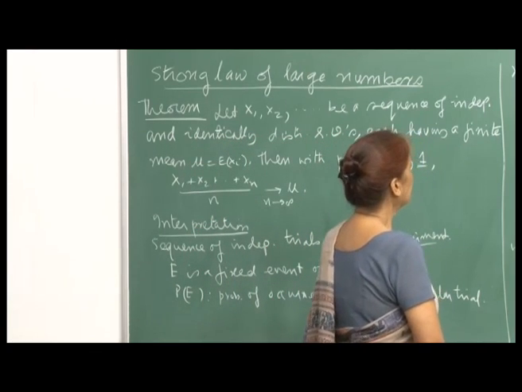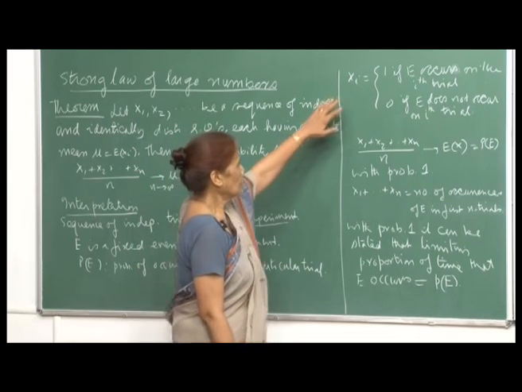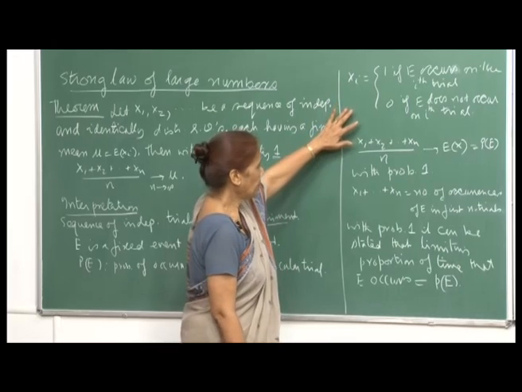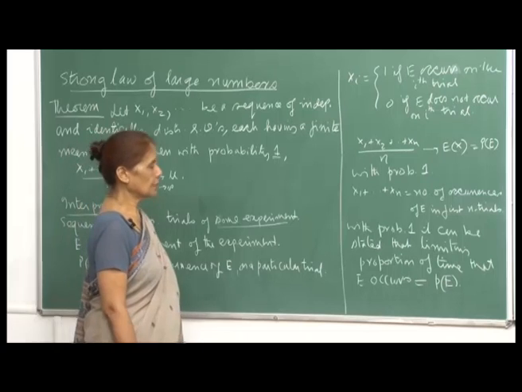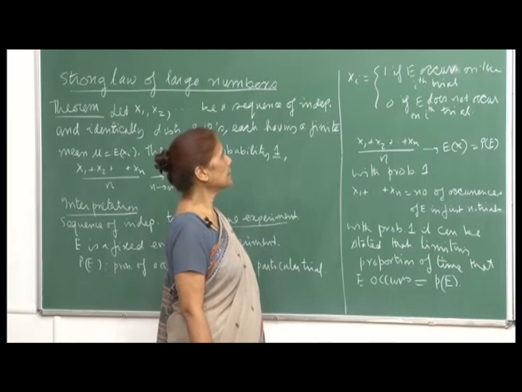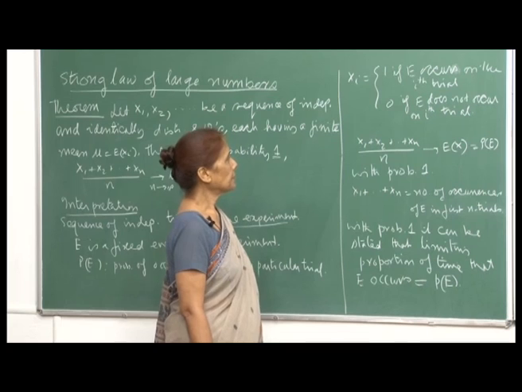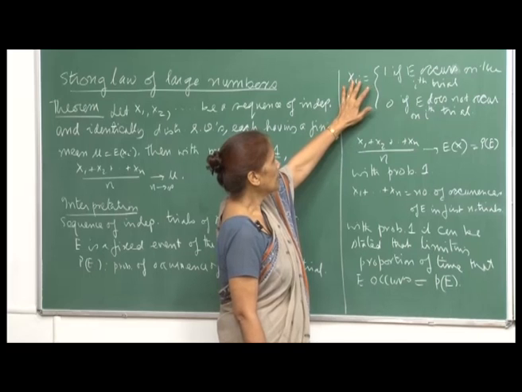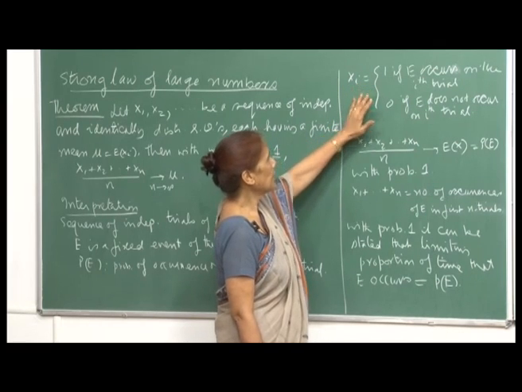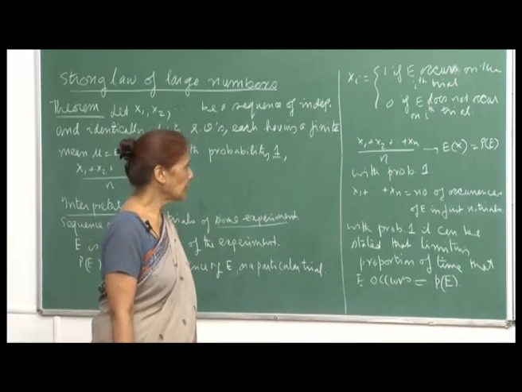Now, define X_i as 1 if E occurs on the ith trial, and 0 if E does not occur on the ith trial. I am defining an indicator variable just to show you how we can interpret this strong law of large numbers. Okay. So, this will be the indicator variable of the event E. That means, if E occurs on the ith trial, X_i takes the value 1, otherwise X_i takes the value 0. Right.